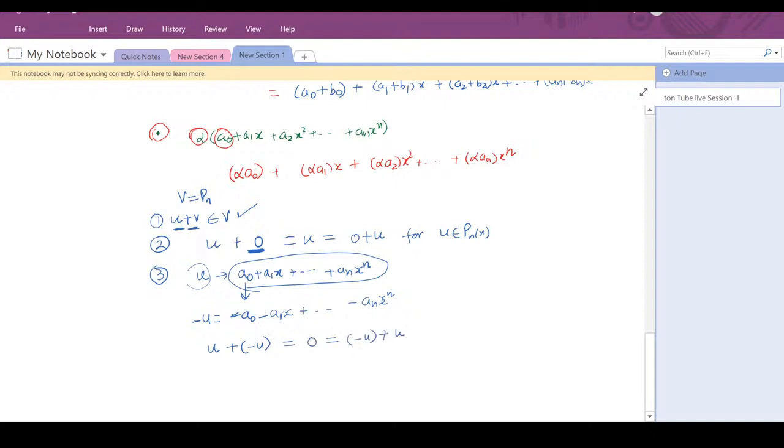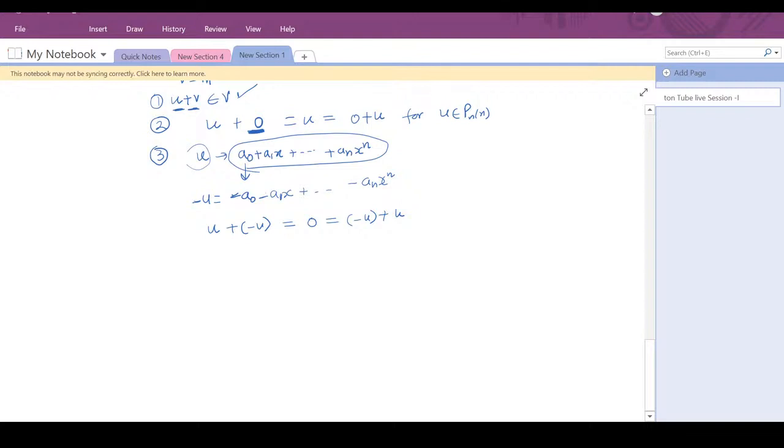So it means that there is an additive inverse for each element in your vector space, in your set, which we are claiming is a vector space. So the third property is also true. And the fourth and fifth properties are easy because addition of polynomials is associative and it is also commutative. So the next property, u plus v plus w is equal to u plus v plus w, comes from the associativity property of real numbers, and u plus v is equal to v plus u is from the commutative property of real numbers.